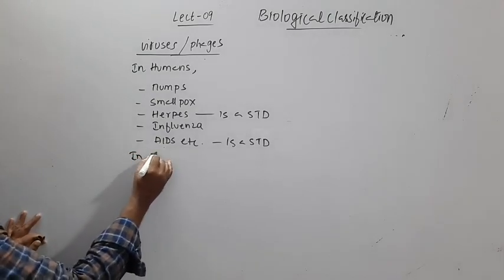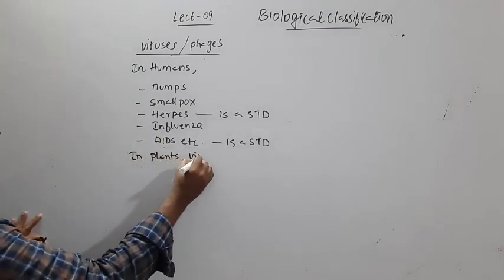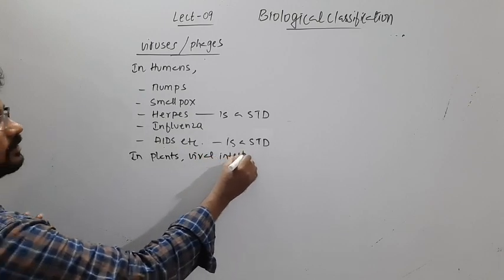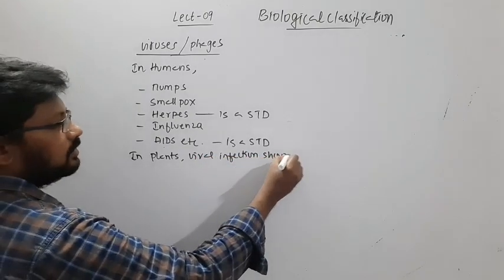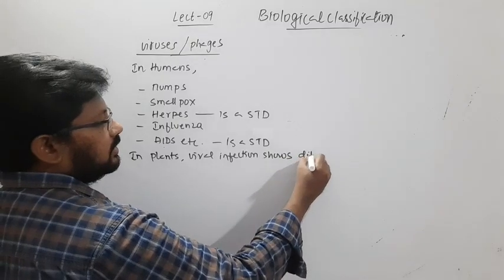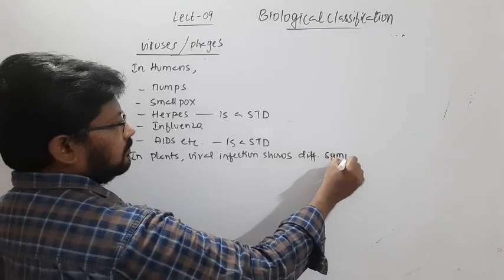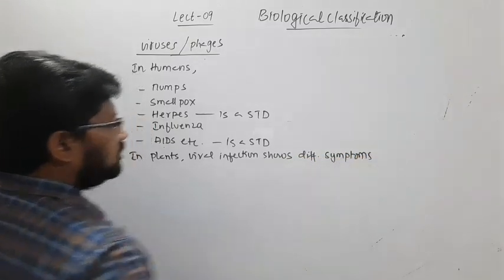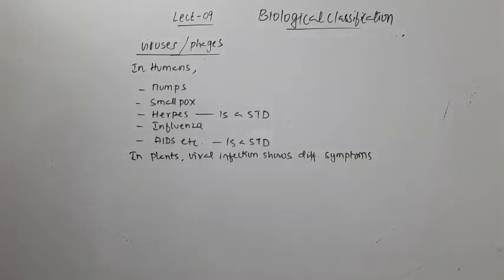Then coming to plants. In plants, viral infection shows different symptoms. What are all those symptoms? We will see.